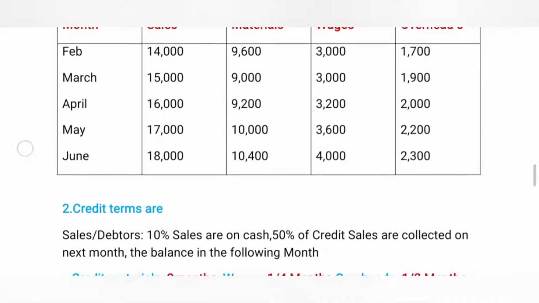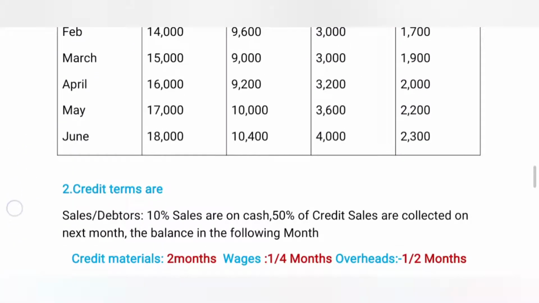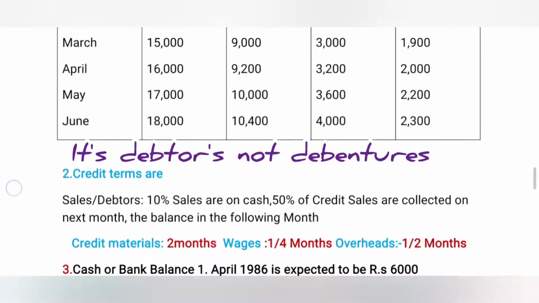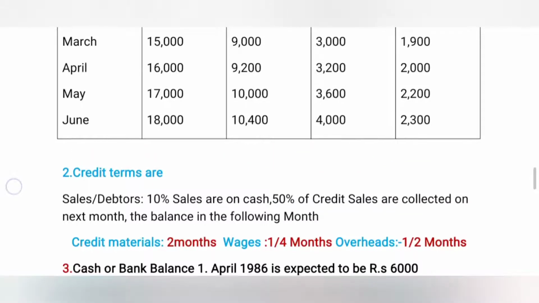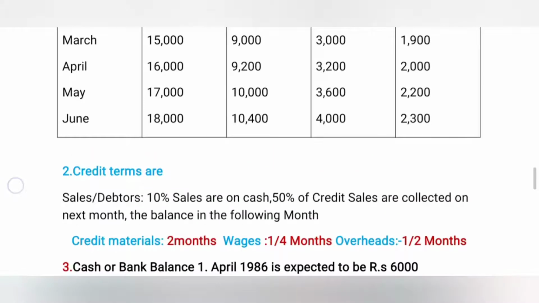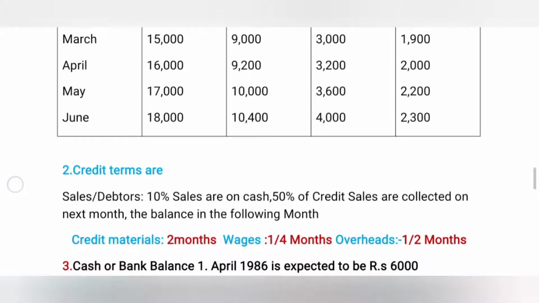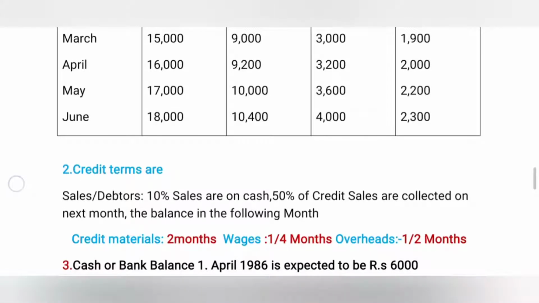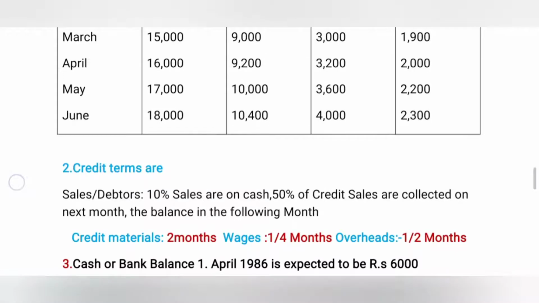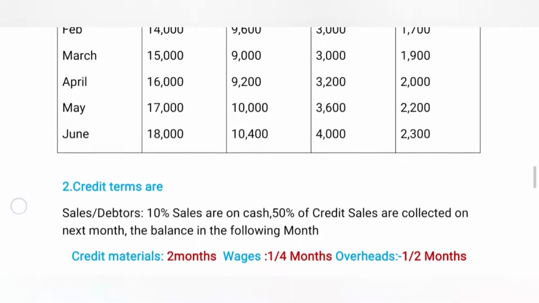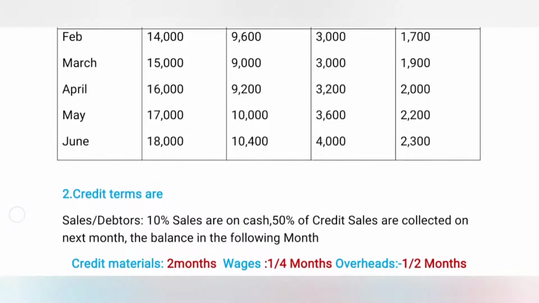Now we are going to other information, that is, second, credit terms: sales to debtors. That means debtors are a personal account. At the time of the credit sale, the customer does not pay the amount, but pays it afterwards. That is the reason we consider them as debtors.